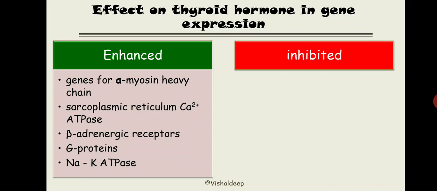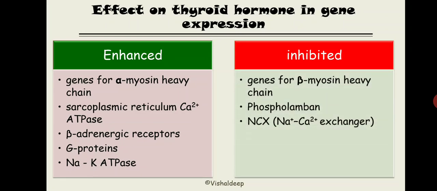Now which genes are going to have their expression inhibited? This is the list of gene sequences that are going to get inhibited. The beta myosin heavy chain, which has a lower myosin ATPase activity, then the sodium calcium exchanger, and this one, phospholamban. What does phospholamban do?